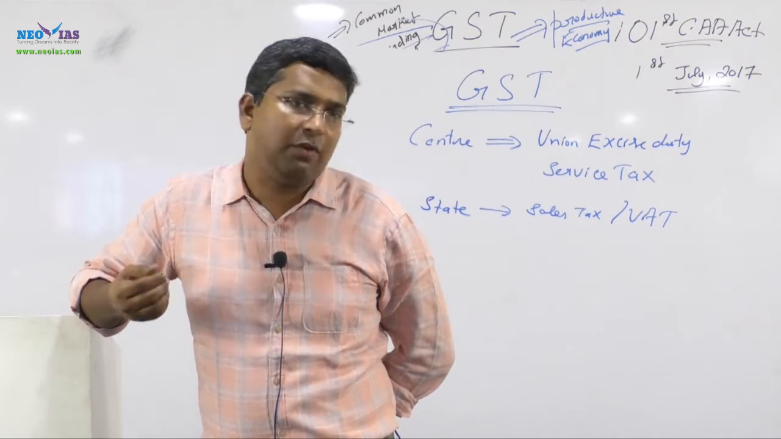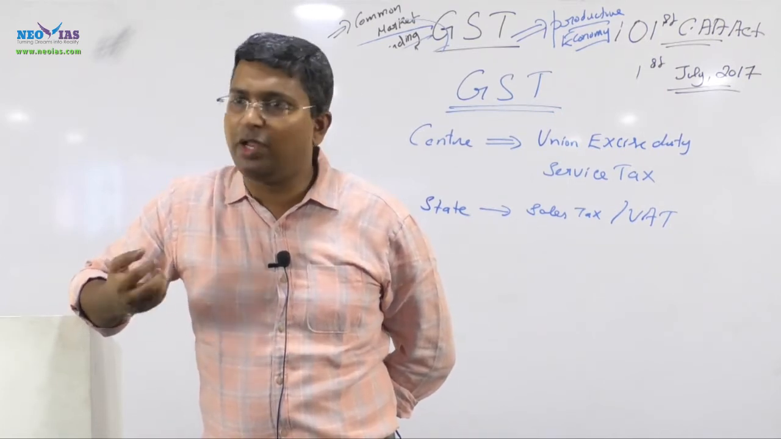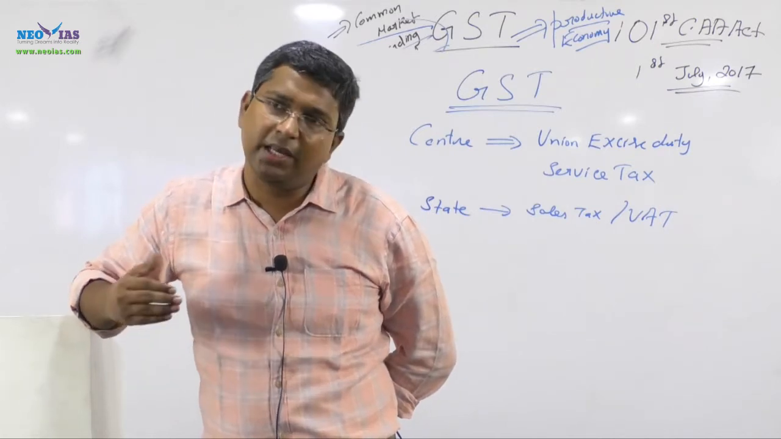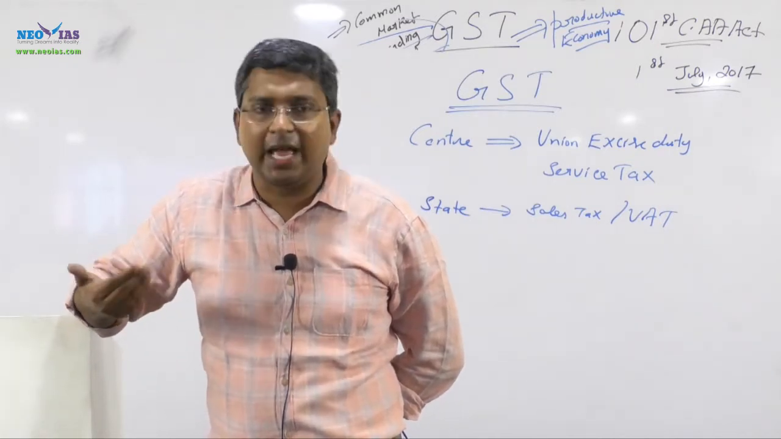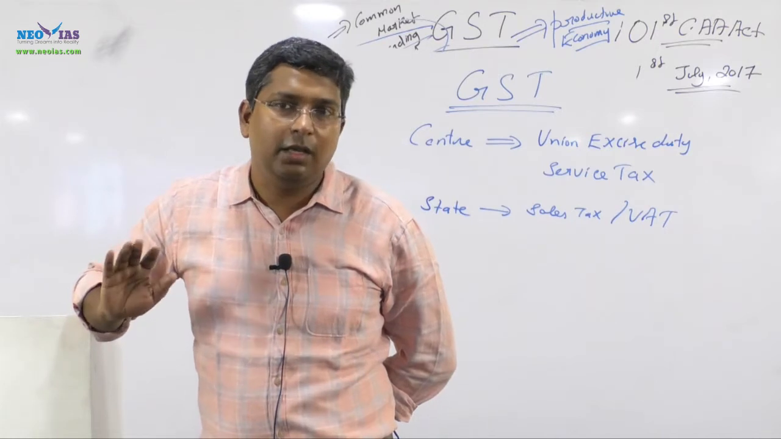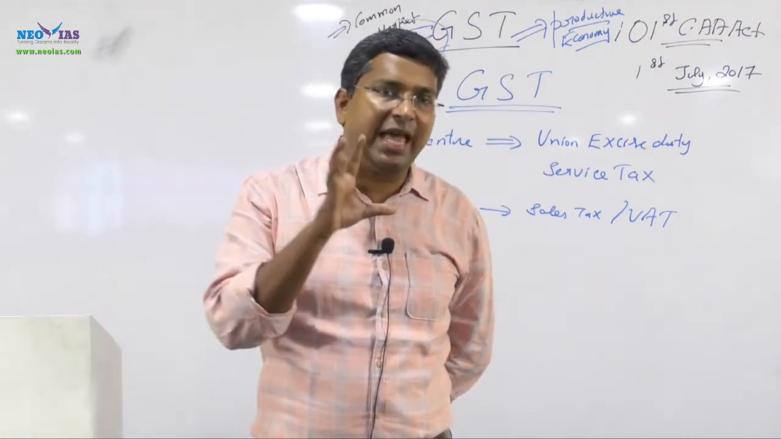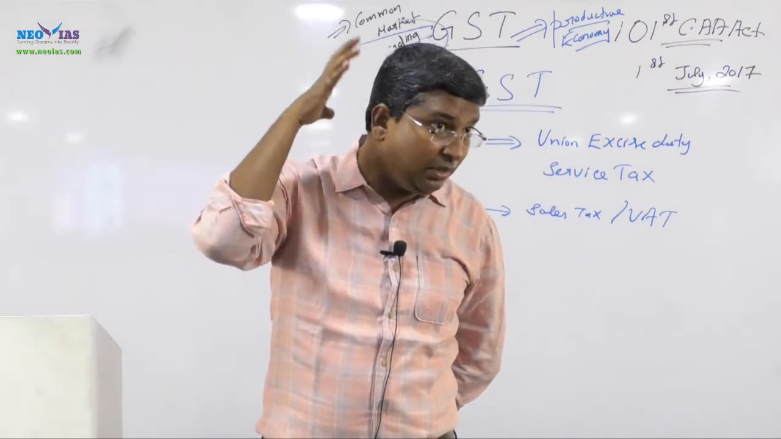Now we have decided, okay, we will have one common indirect tax, what is called goods and service tax, by integrating all these major taxes. Okay, fine, agreed. Now who will take decisions about these taxes? How can these taxes be introduced? So many things have to be made.